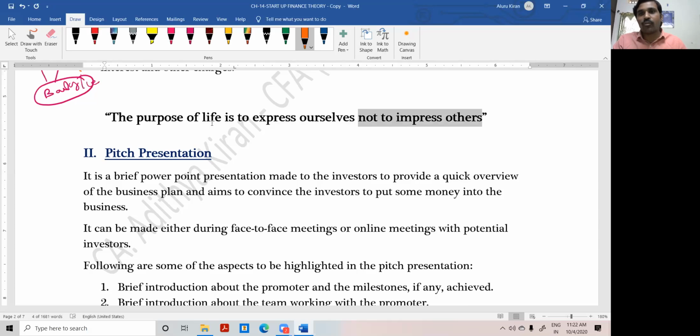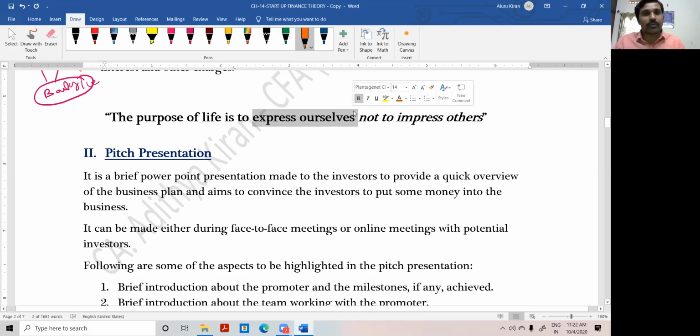MBA people purely focus on this aspect, excessive presentation skills. They will try to impress these people. But what I mean to say is that you have to use some technical skills or communication skills from them and focus on expressing. Is my point clear? As simple as that. Don't focus on whether the investor will be attracted to this point. Don't focus on that. Okay.